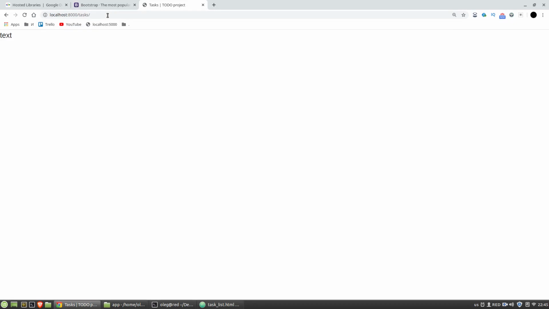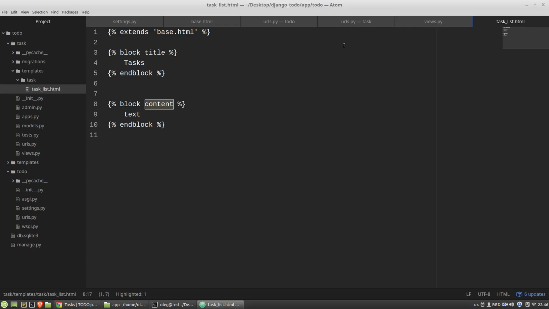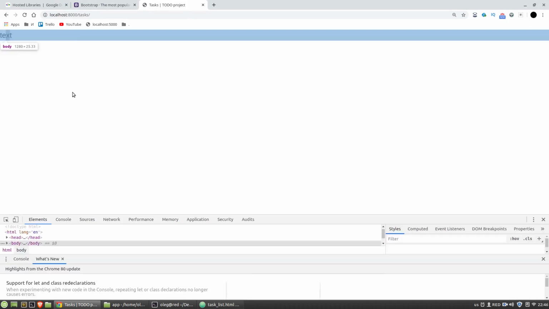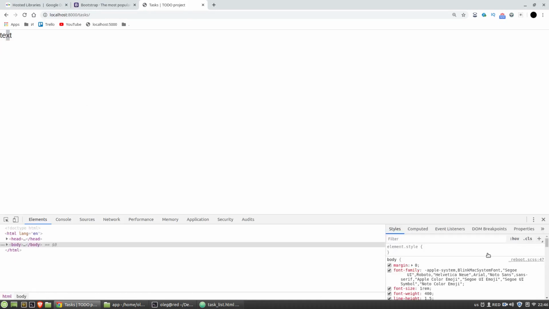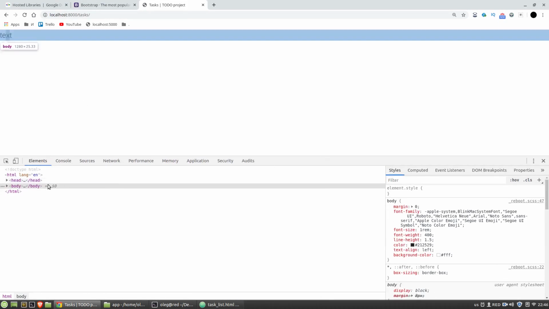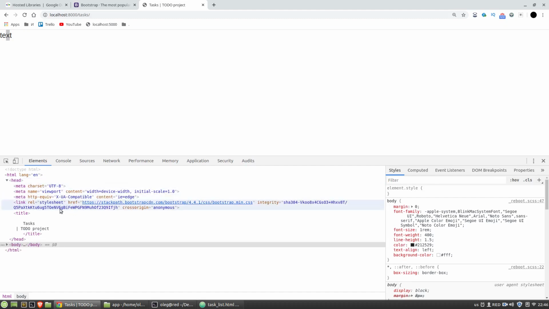Tasks. And now I can see the text word that was used in the content block that was rendered to the base HTML file. And we got here this base HTML template layout.